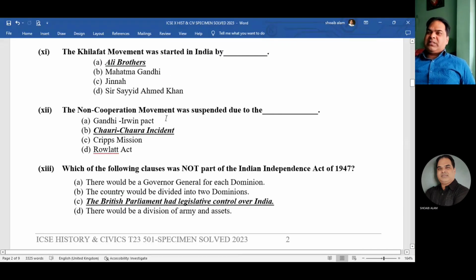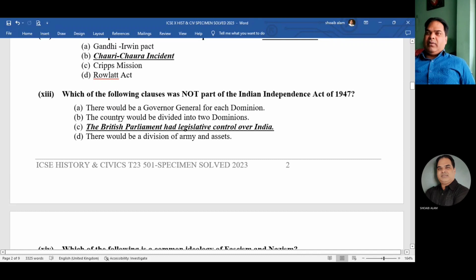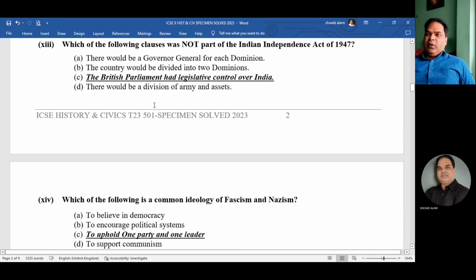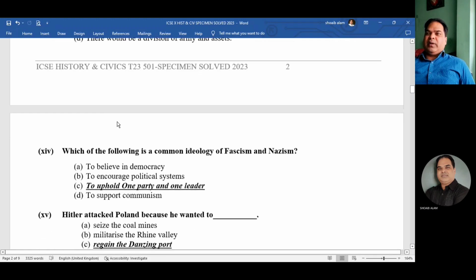Now next one. The Khilafat Movement was started in India by Muhammad Ali and Shaukat Ali. They both are known as the Ali brothers. Now, number 12. The Non-Cooperation Movement was suspended due to the dash. The answer is the Chauri Chaura incident. Then number 13. Which of the following clauses was not part of the Indian Independence Act of 1947? The answer is C. The British Parliament had legislative control over India.